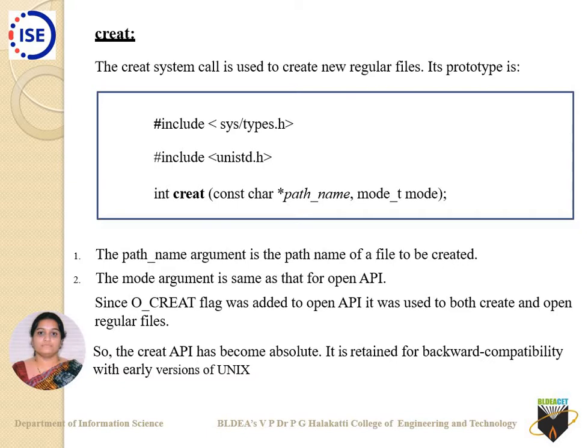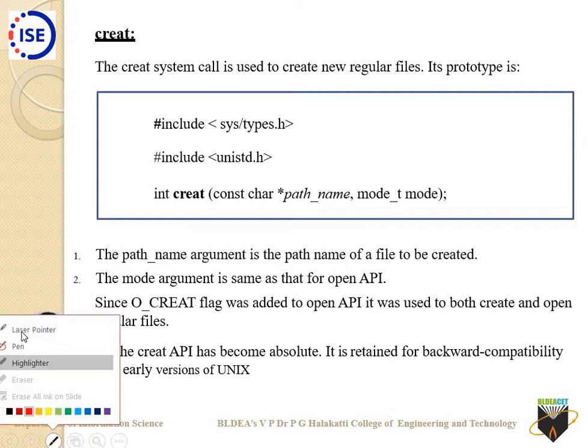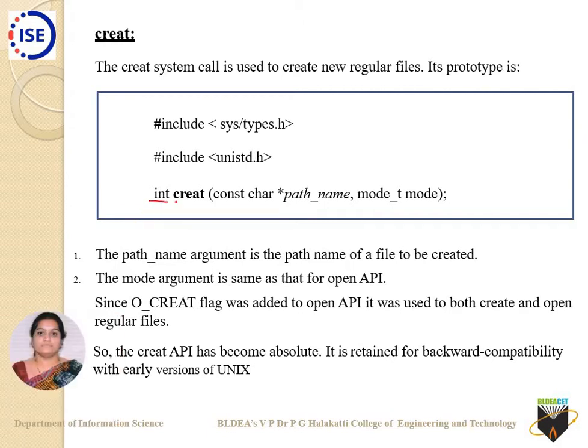There are two header files which are included, that is sys/types.h and unistd.h. Your creat as an API is of a return type called int, and it takes two arguments. The very first argument is where you are going to create, which is decided by the path name.